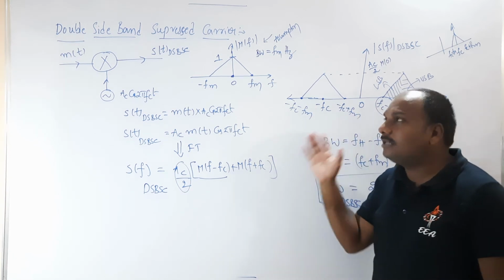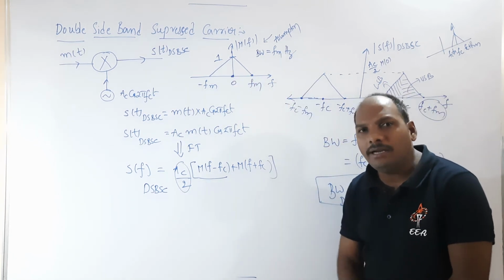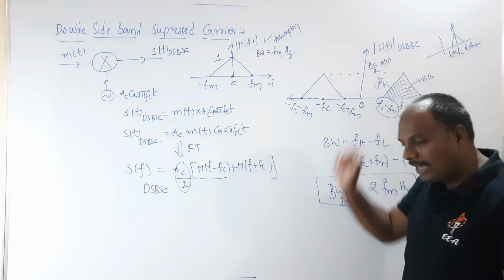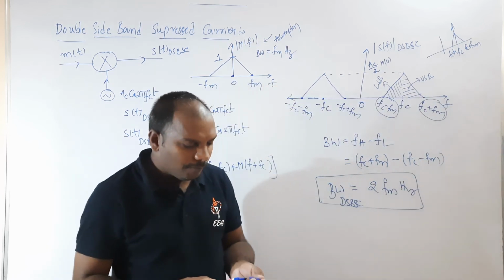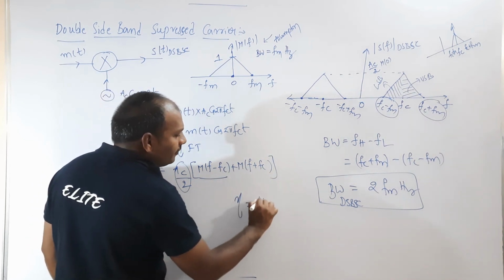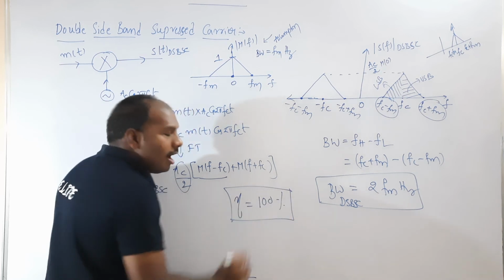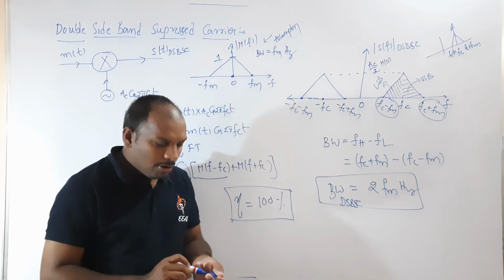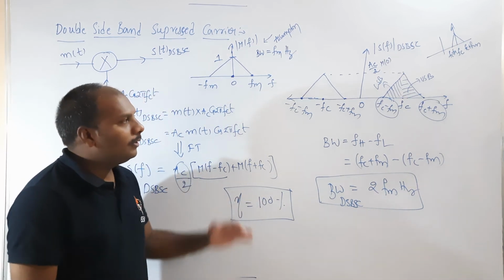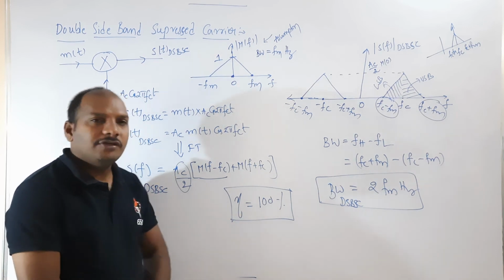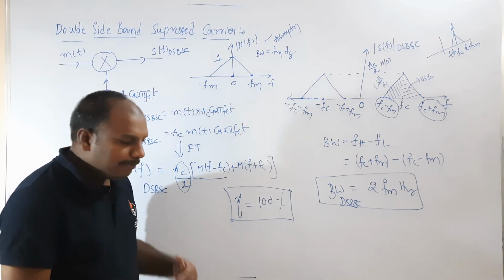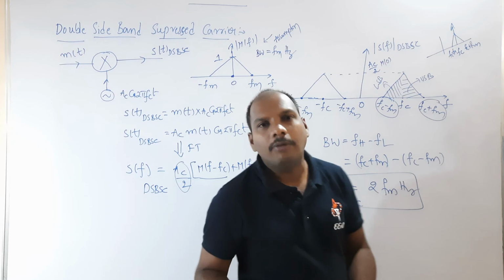As the carrier is suppressed, that is why you call this double sideband suppressed carrier. And very important, as you are suppressing the carrier, a large amount of power is saved. The advantage of this DSBSC system is that its efficiency is simply 100%. In amplitude modulation, you waste a lot of power, but in DSBSC it is not like that. The power is not wasted, so the efficiency is almost exactly 100%. And practically this is used in point-to-point communication.